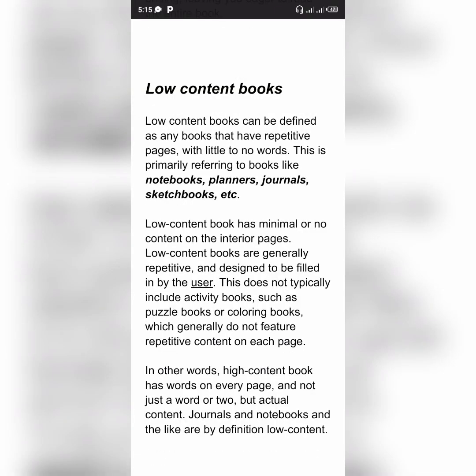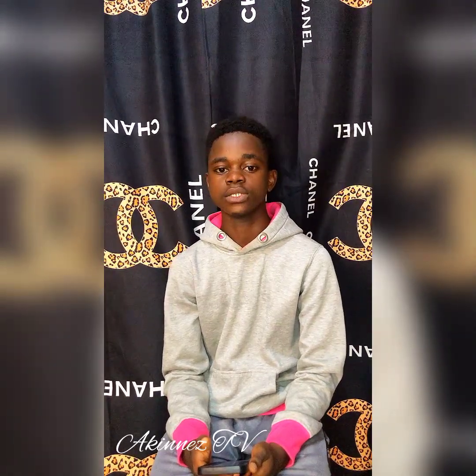And we have the last one, which is low content book. Low content book, I will tell you that it is very profitable on Amazon KDP, and it is very easy to publish. But one major thing about low content book is just that it is competitive. And when we say low content book, they have low content in them, and each page is repeated. Like they have a repeated pattern.